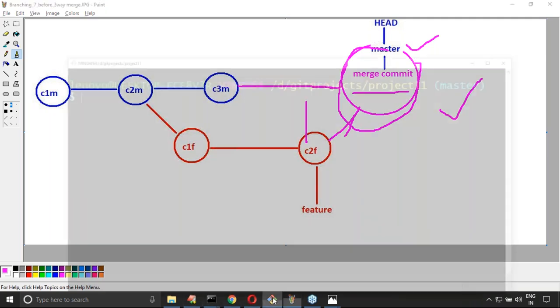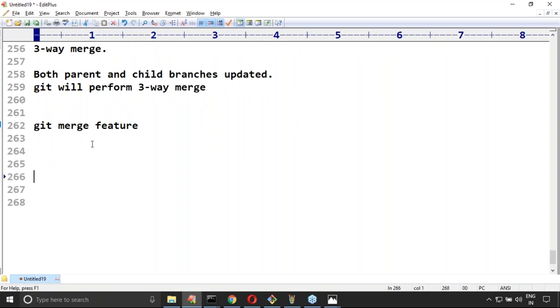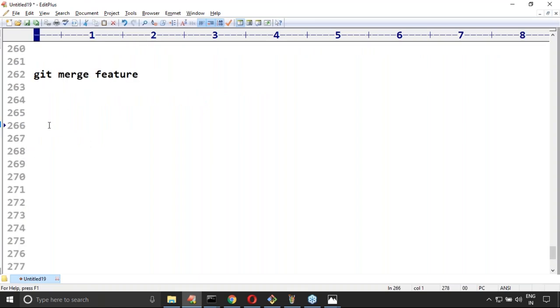One minute, let me observe that. You are already in the master branch. Now git merge feature branch. One minute, sir. Here, one small thing I have to mention. Whenever we perform a merge operation manually, we have to provide git commit -m, the commit message. Correct or not? Okay, respond. This is the commit message we have to provide.